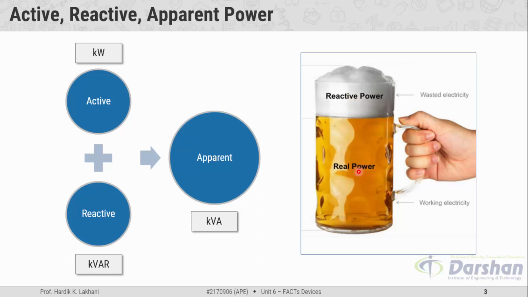So in short, this portion of the glass can be considered as working electricity in the electrical field, and this portion of the glass can be considered as wasted electricity in the electrical field. And working electricity plus wasted electricity is equal to the total electricity, which is apparent power in the electrical field.